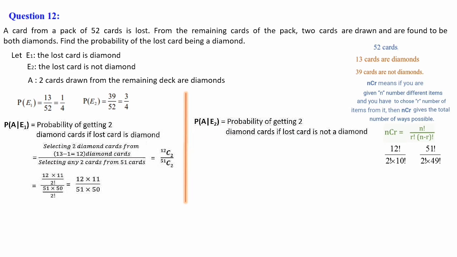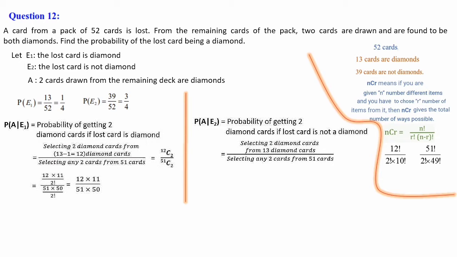That is the probability of getting 2 diamond cards if the lost card is not a diamond. Here the lost card is a diamond. Here the lost card is not a diamond. Lost card is not a diamond in the sense all 13 cards will be there in diamonds. So selecting 2 diamond cards from 13 diamond cards, divided by selecting 2 cards from 51 cards. Already 1 card is lost. Of course it is not a diamond card, but from the total 1 will be reduced. So 51 cards. The same NCR formula only, here we have to use 13C2 divided by 51C2.